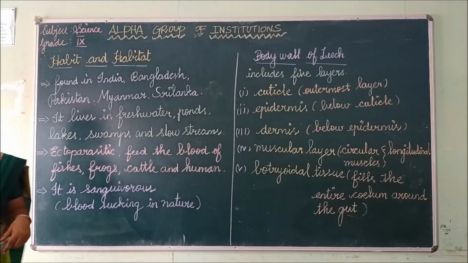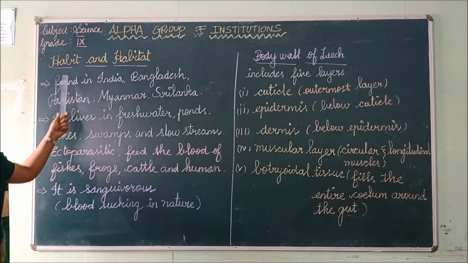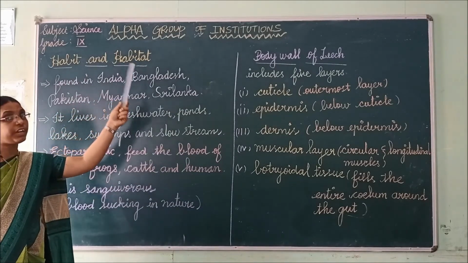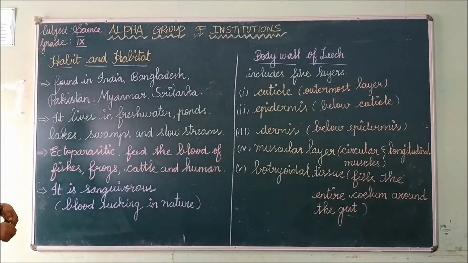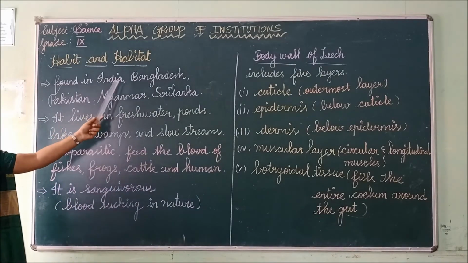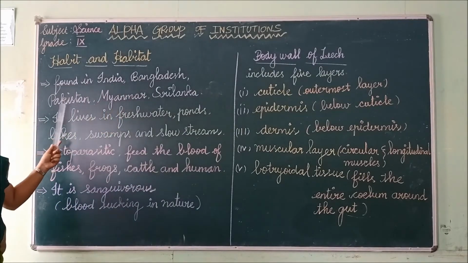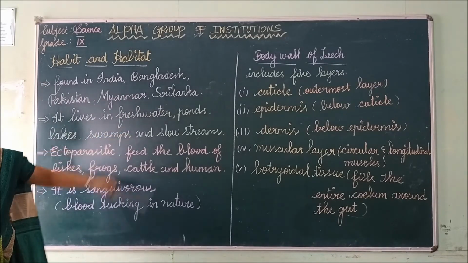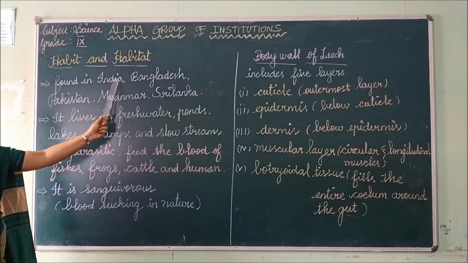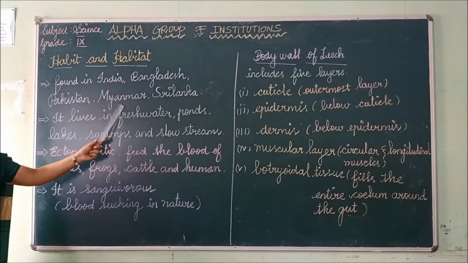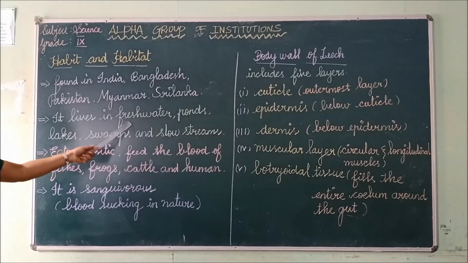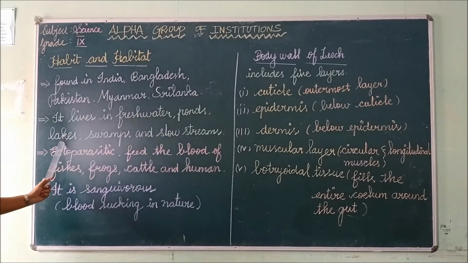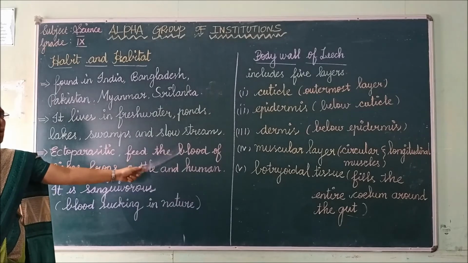So after the taxonomic position, we will see the habitat of the Indian cattle leech, that is Hirudinaria granulosa. It is found in India, Bangladesh, Pakistan, Myanmar and Sri Lanka. Where does it live? The Indian cattle leech lives in freshwater, ponds, lakes, swamps and some slow streams.